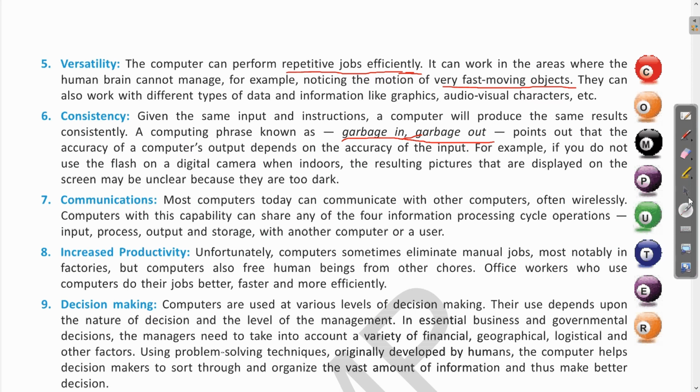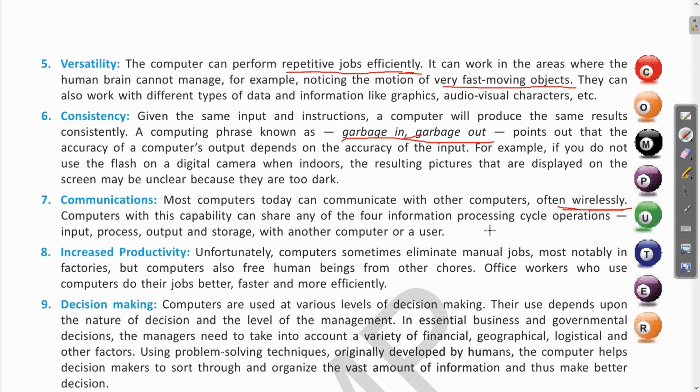Next is communication. Most computers today can communicate with other computers, often wirelessly. Computers with this capacity can share any of the four information processing cycle operations, that is input, process, output and storage, with other computers or a user. So this way the computers can be used for communication wirelessly. Whatever data we need to send, we can send from one device to another. So this way the computers are useful for communication purposes.